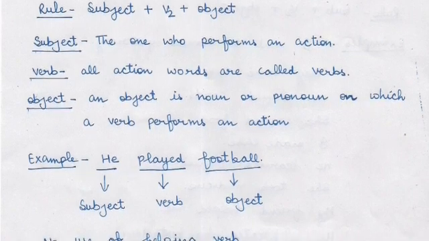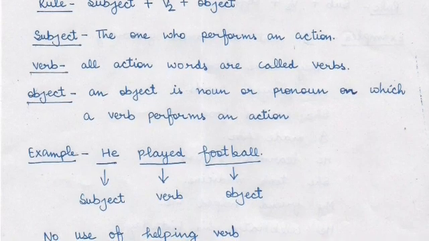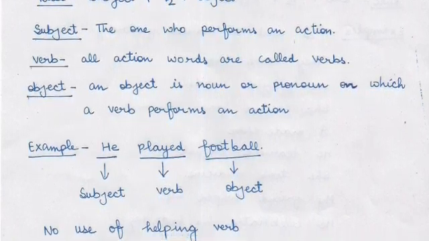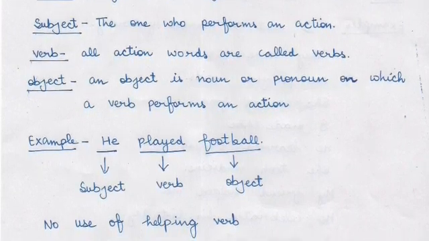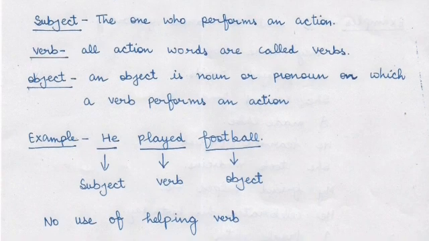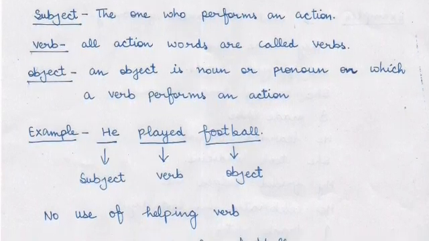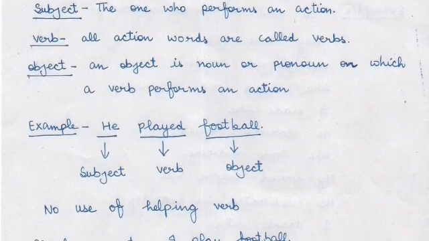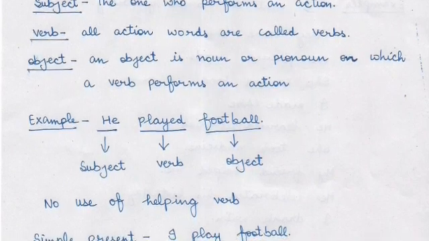Now we will have a look at what is subject, verb and object in brief. Subject is the one who performs any action in the sentence, and verb is, as we all know, all the action words are called verbs. An object is a noun or pronoun on which a verb performs an action. And if you want to know about these things in detail, you can watch the present indefinite video where I have told about these whole things in detail.